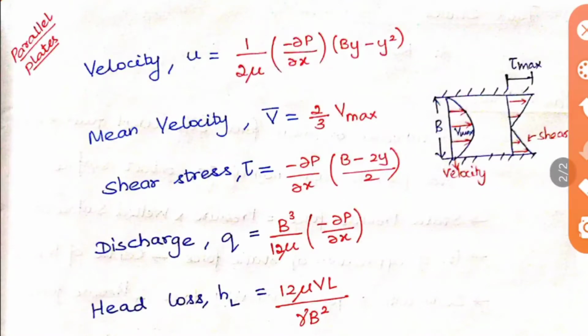And then shear stress is minus dou P by dou X into (B minus 2y) by 2, and discharge Q is equal to B cube by 12 mu into minus dou P by dou X, and head loss is 12 mu VL by gamma B square. So here this term y is nothing but the place where you are calculating the shear stress. So if you are calculating somewhere, say 1 meter from the bottom plate, then this 1 meter will be your y value.